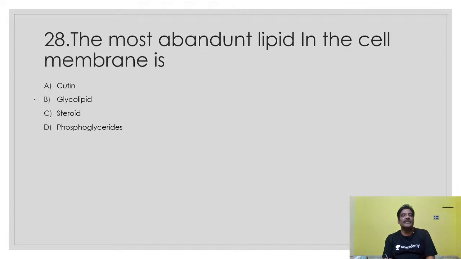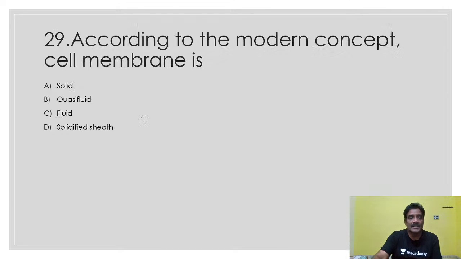Another important one. The most abundant lipid in the cell membrane is phosphoglycerides. Cutin, glycolipid, steroid are not related to this. So this is the direct answer.